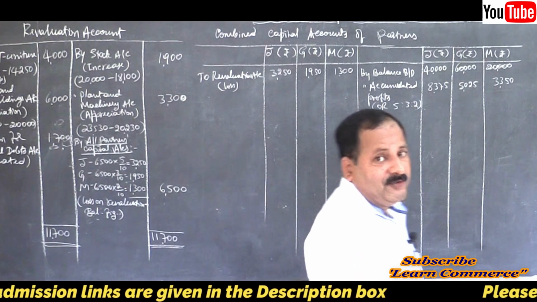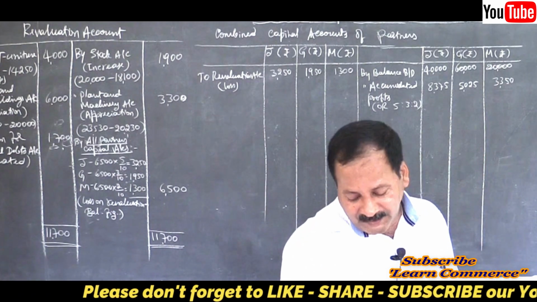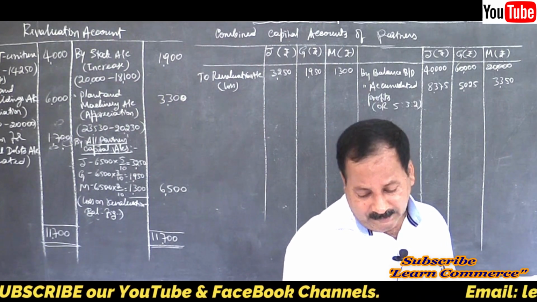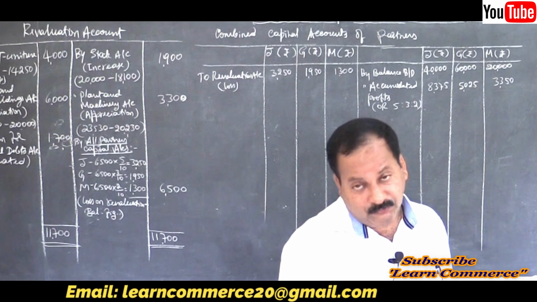They brought cash. Correct. 16,500 is paid to the retiring partner, which was contributed by the continuing partners, that is Jain and Gupta, in the ratio of 3:2.